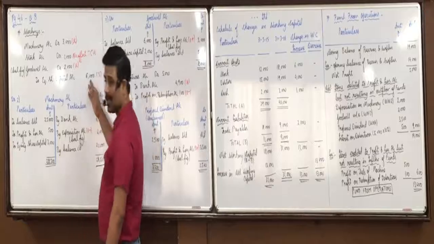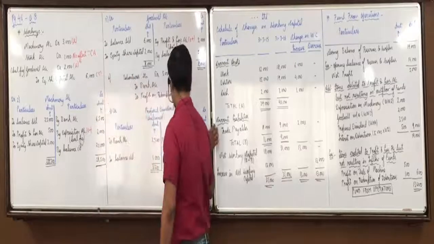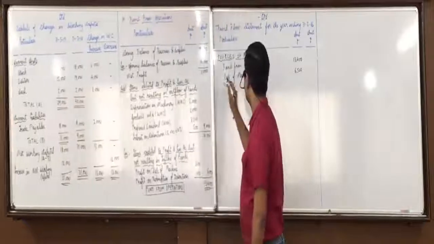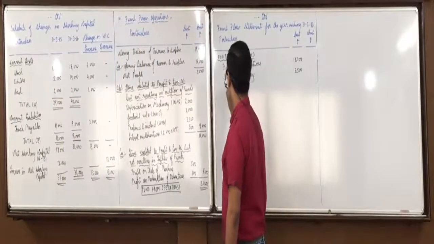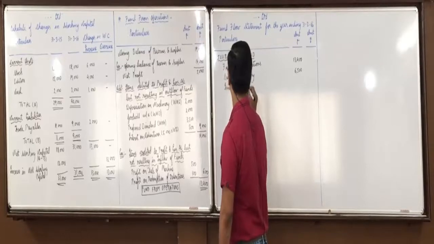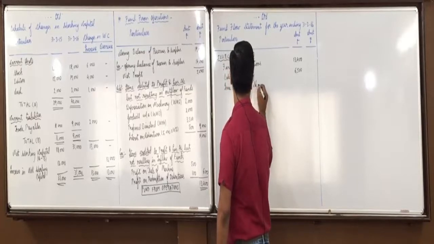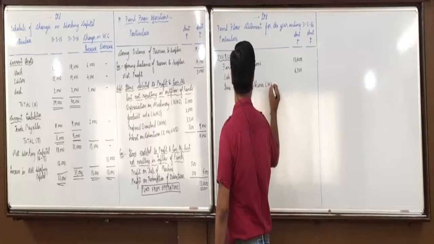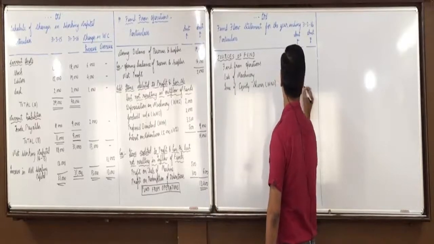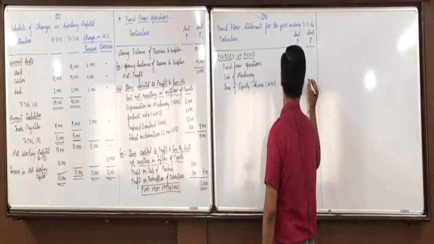Issue of equity shares 6,000 is also a source of fund, in bracket working note 1. Three sources of funds, so 13, 19, 25,900.